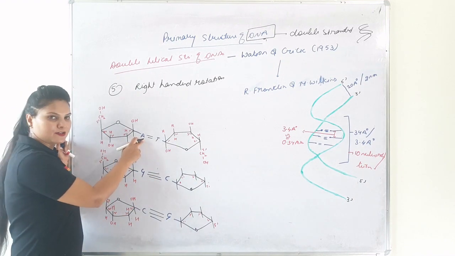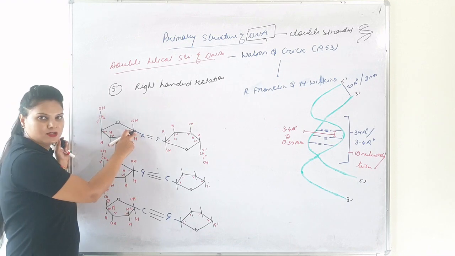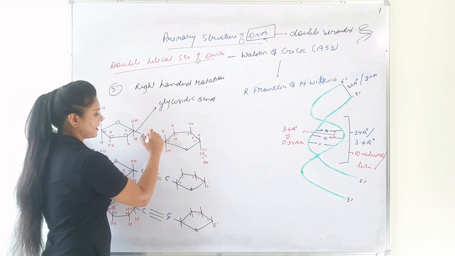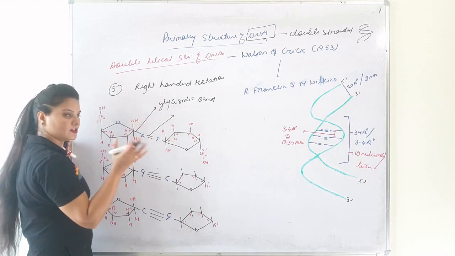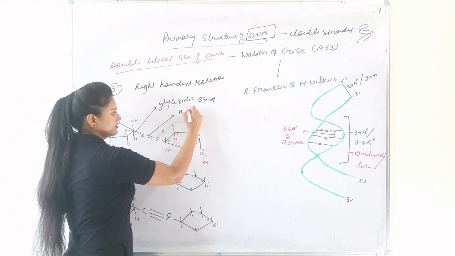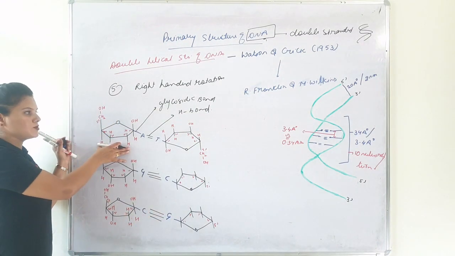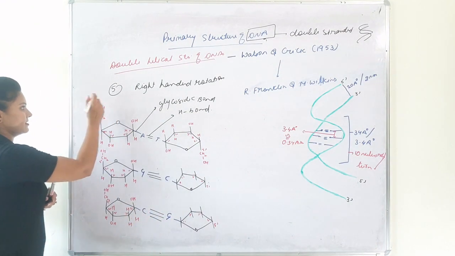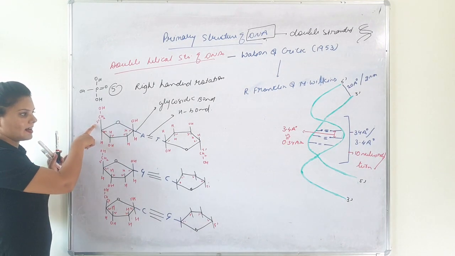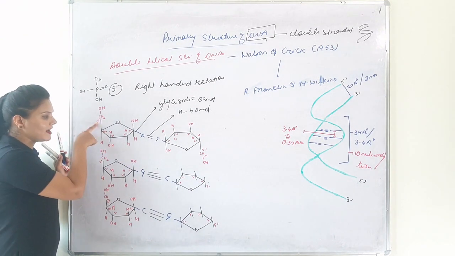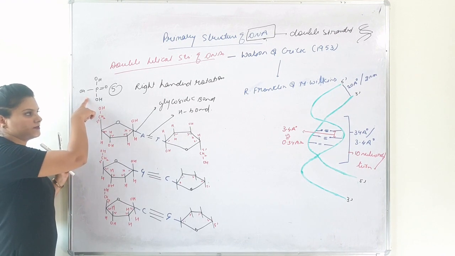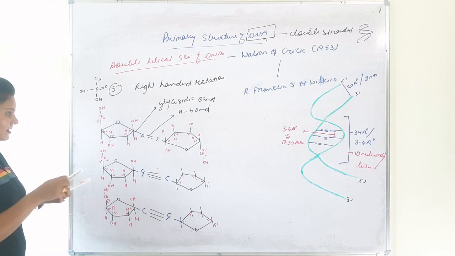Pentose sugar and nitrogenous bases are linked with a glycosidic bond. This bond is the glycosidic bond. These are hydrogen bonds, the bonds between the two base pairs of two polynucleotide chains. Now how is this pentose sugar linked to phosphoric acid? This is phosphoric acid. Now the 5' carbon and the 3' carbon of a pentose sugar are linked to phosphoric acid. Let's see how.